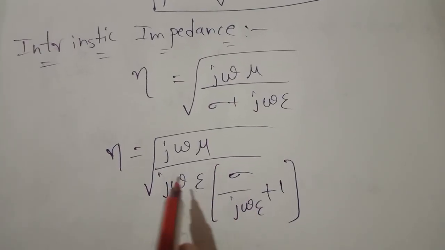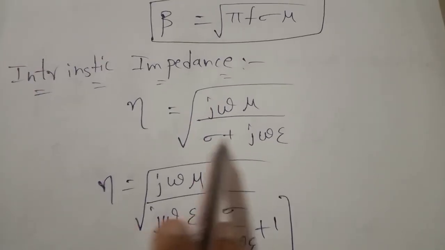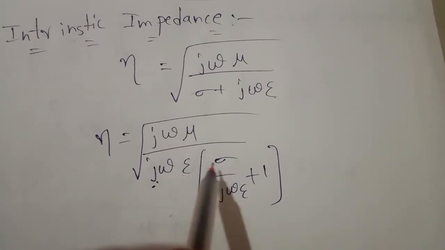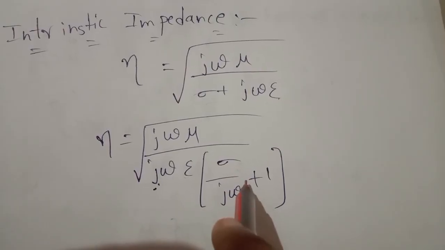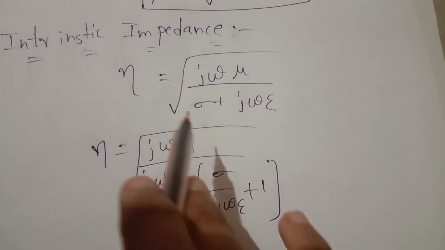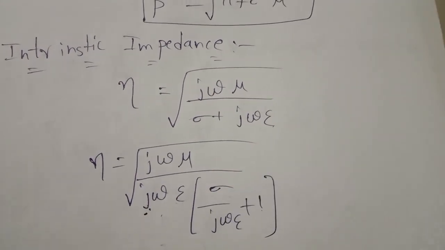If we multiply j omega mu with this term, j omega epsilon will cancel, so we get sigma, and if we multiply with 1, we get it as it is.